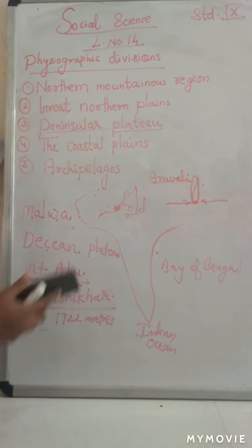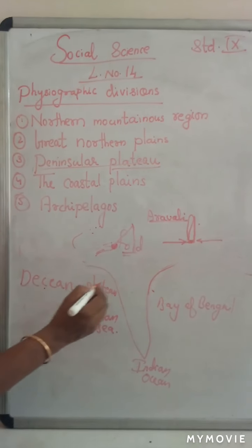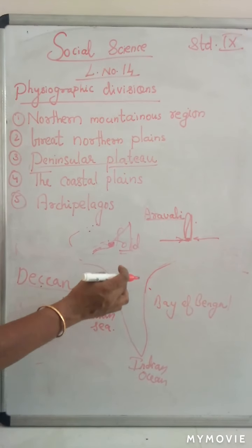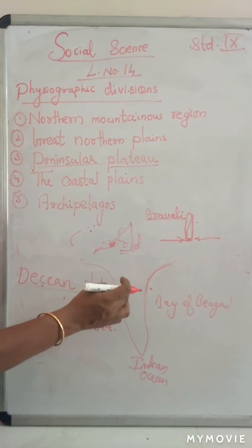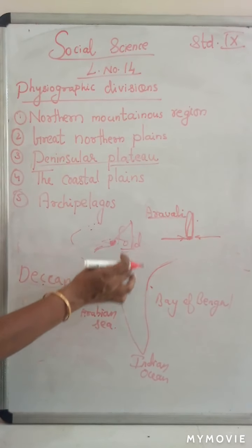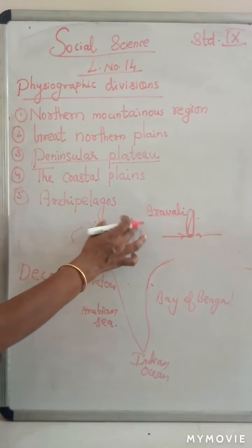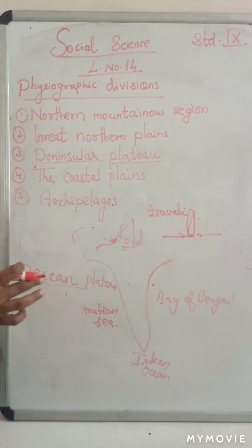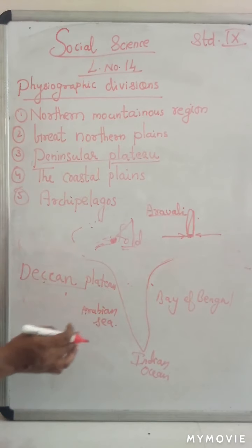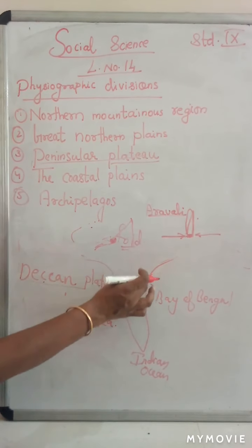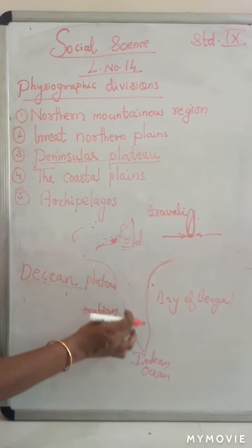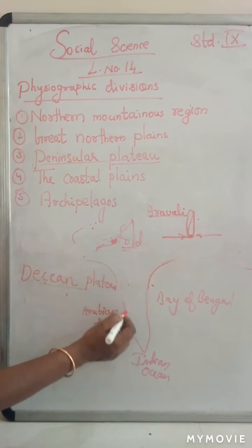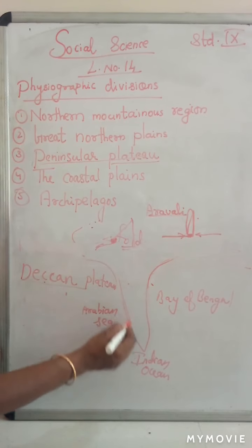Next, Deccan plateau. The Deccan plateau is situated in the southern part of the Malwa plateau. Here is the Malwa plateau, and the Deccan plateau is situated in its southern part. Here it is the Western Ghats and here the Eastern Ghats. Ghats means mountain only. When we look at the India map, you can see the Western Ghats here.